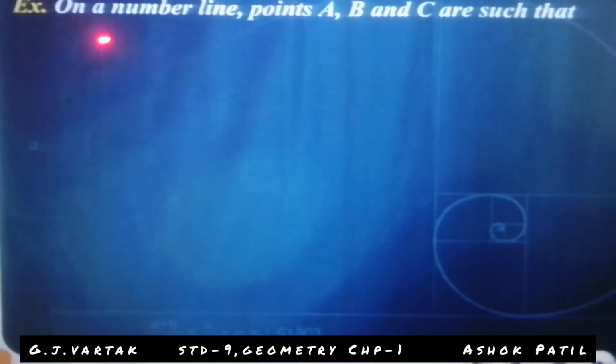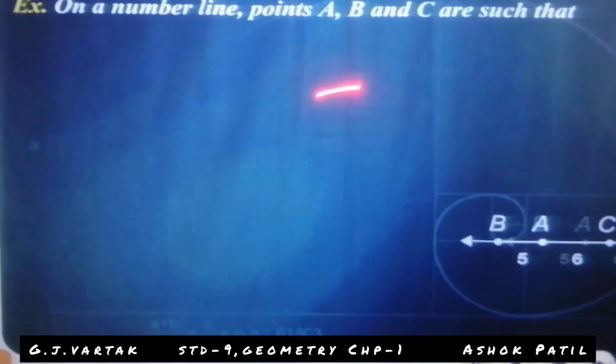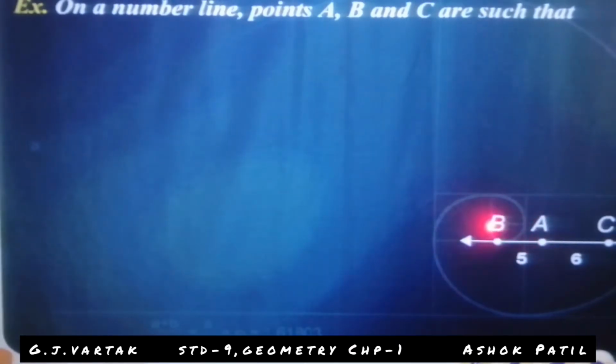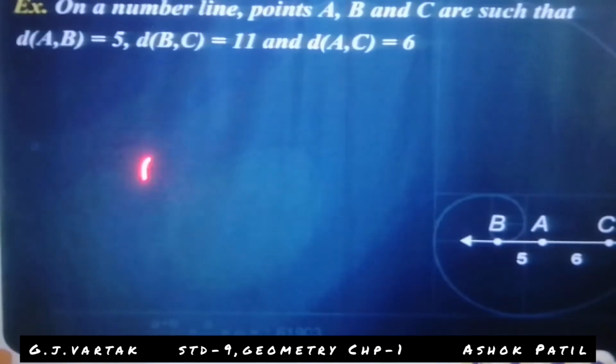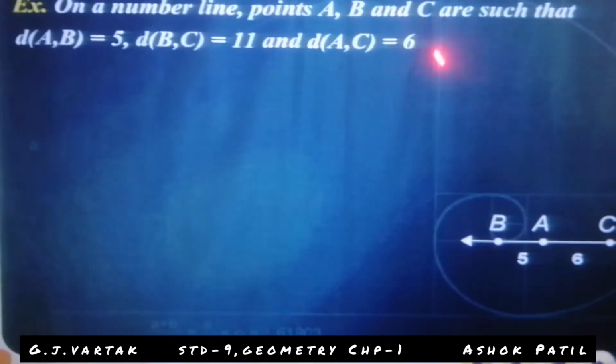Example: on a number line, points A, B and C are such that three points are given, then there are three possibilities, okay? AB is equal to 5, distance BC is equal to 11, then AC is equal to 6.